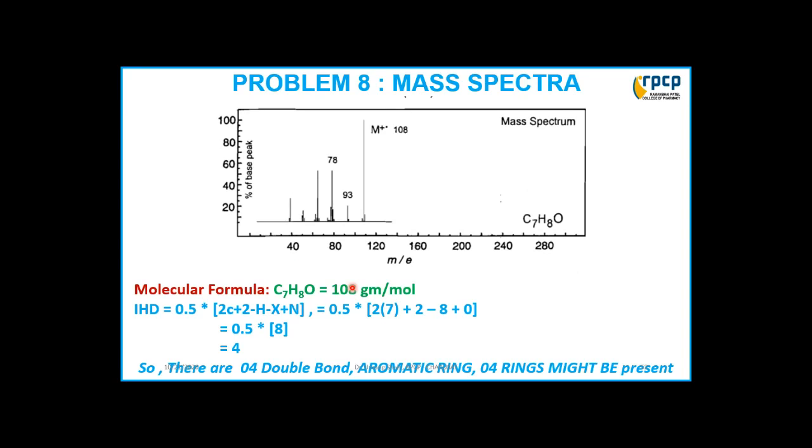Now next is mass spectra, where molecular weight is 108 and formula is C7H8O. If you put this value in the equation, you are getting the IHD is 4, so there are chances of 4 double bonds, an aromatic ring might be present, or 4 ring structures might be present. So what we conclude: 4 double bonds are present, an aromatic ring also might be present, or 4 cyclic structures will be present.